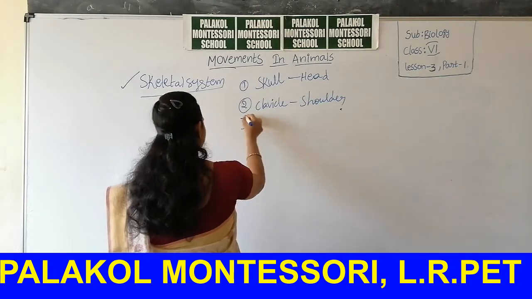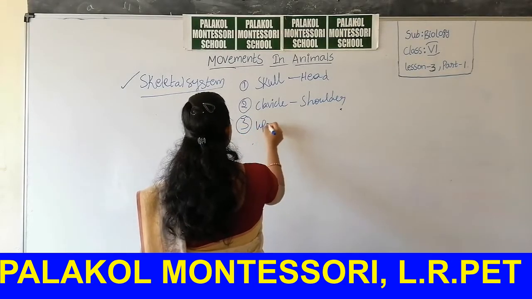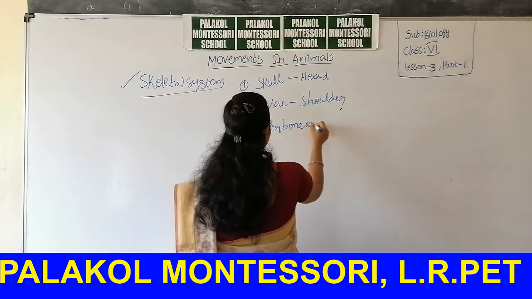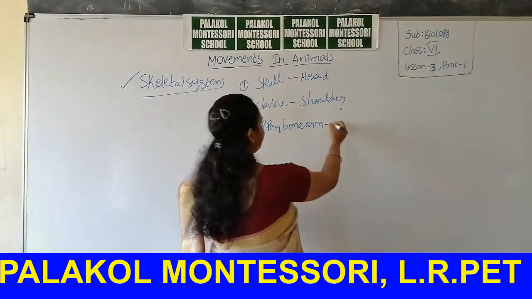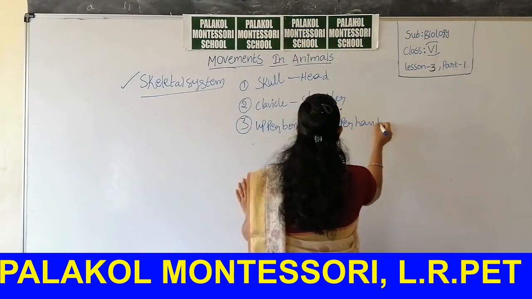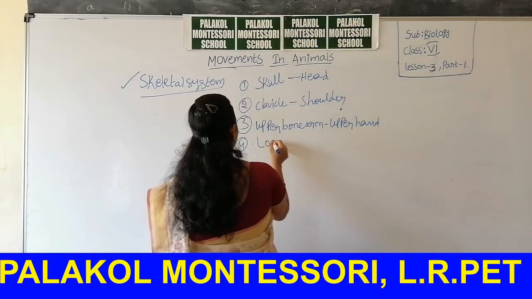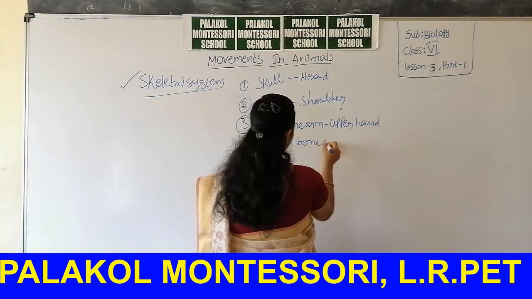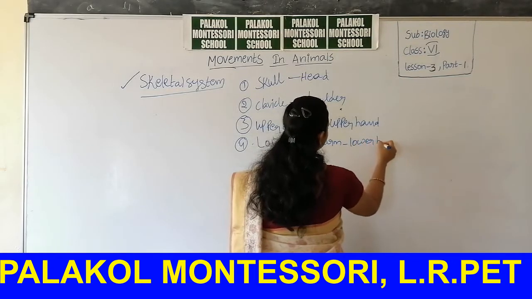Next, the upper arm bone is present at the upper hand region. Next, the lower arm bone is present at the lower hand.